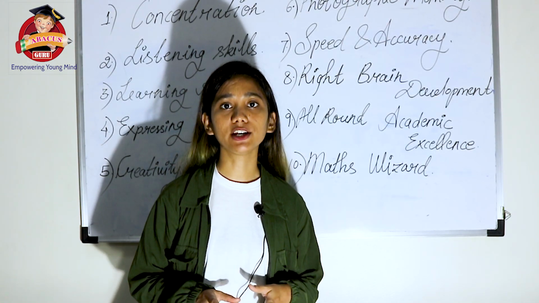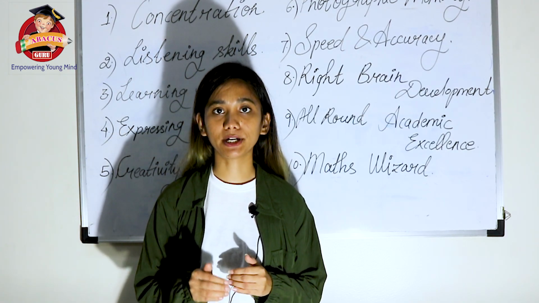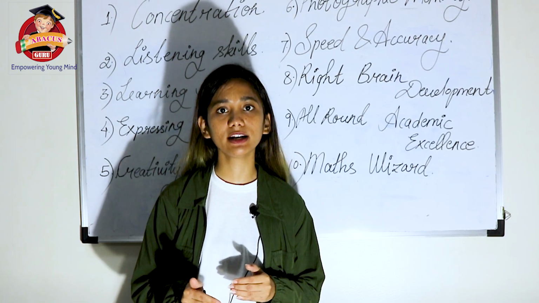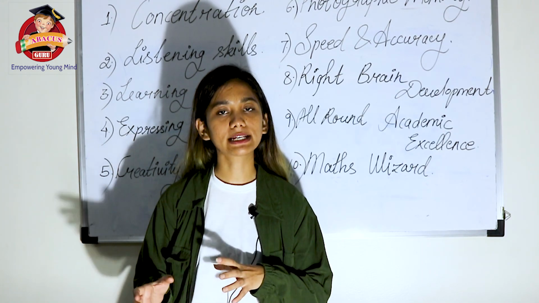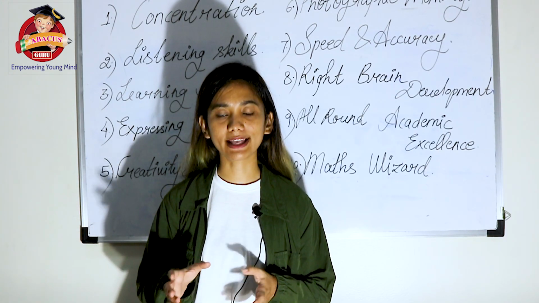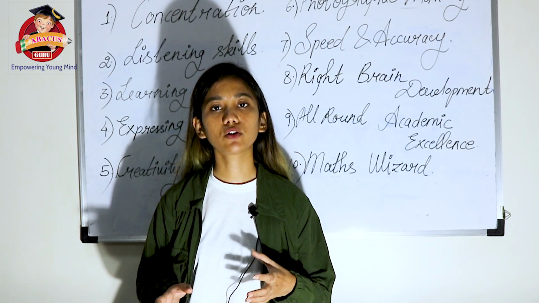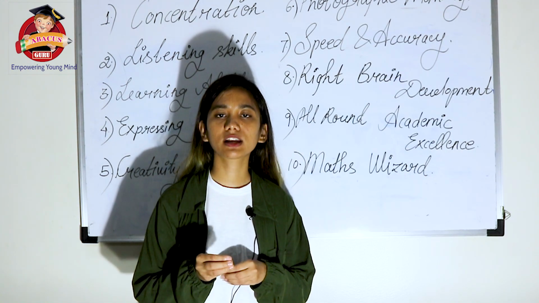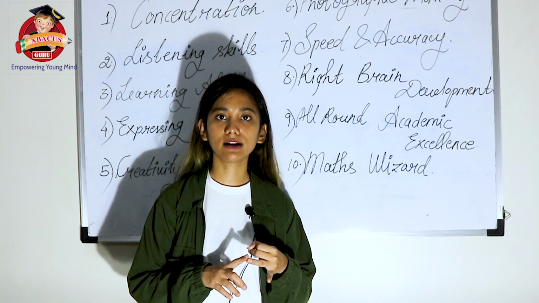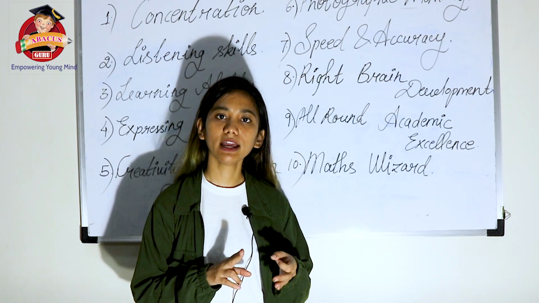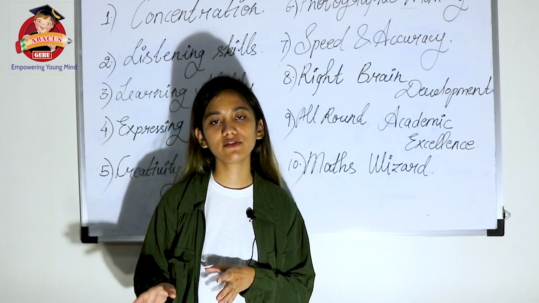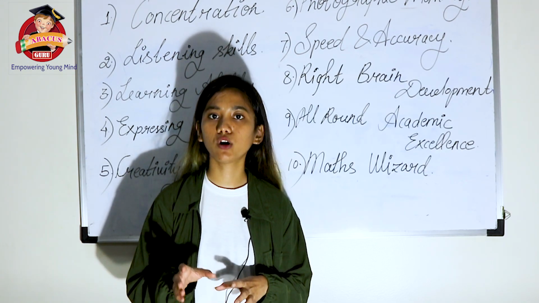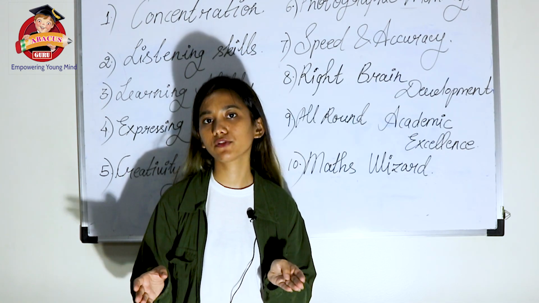Now coming to examination. When a child completes a particular level, for example junior level, then the child has to appear for an examination which will be conducted by Guru Abacus itself. Your executive will give you the number of our exam team person, and that person will contact you, or you can directly contact that person. The person will ask you for basic information like the child's name, which level the child has to appear for, and the email ID and contact number. The person will generate a link, and a proper ID and password will be forwarded to the child, or if you want, to your email ID.